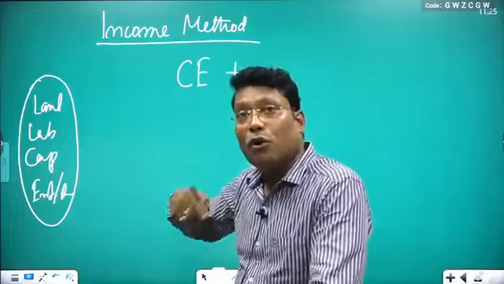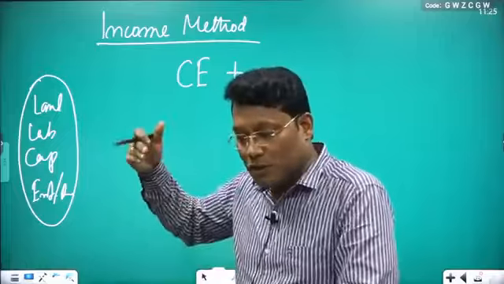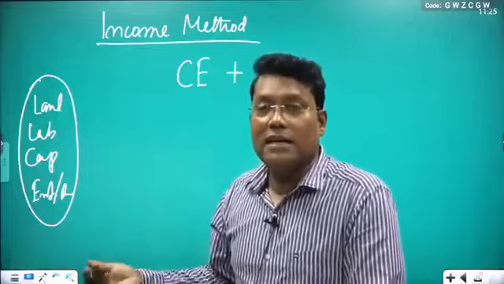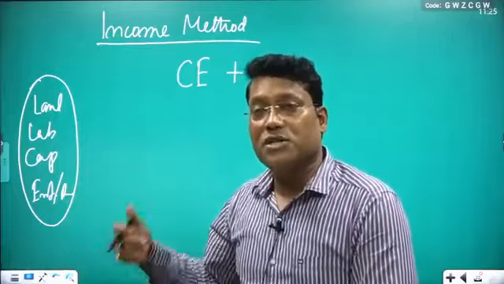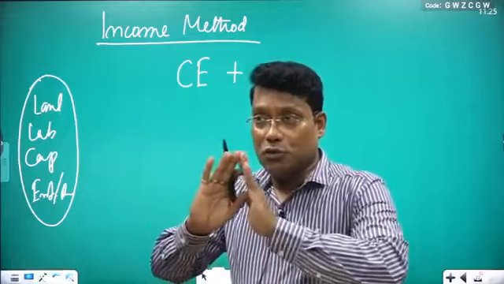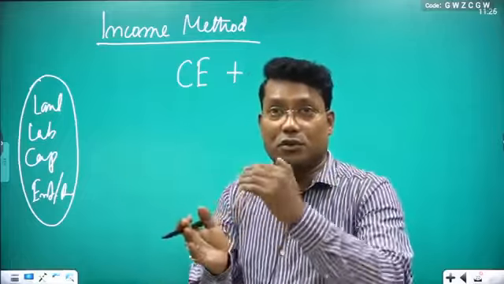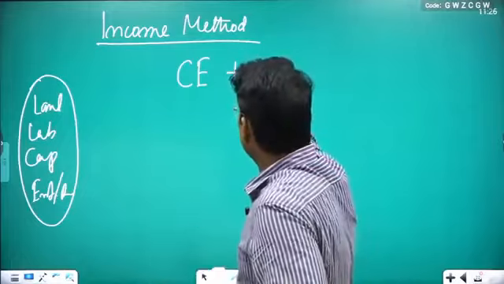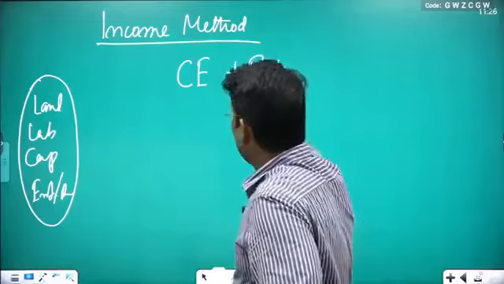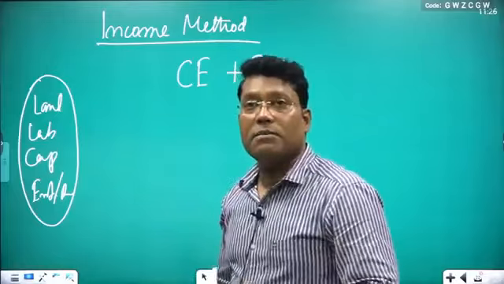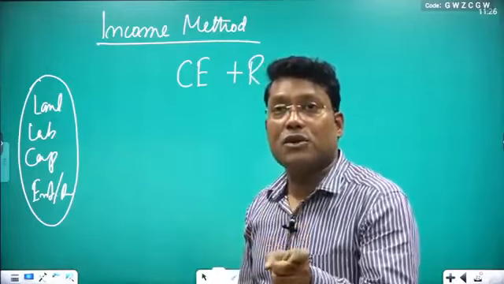all landowners' income. Anyone who is a landowner, who is holding the land and giving it on lease basis or rent basis, they are earning rent. So you take all landowners of your country, their income is known as rent. So you take all the rent. You take capitalists, their income is known as interest.